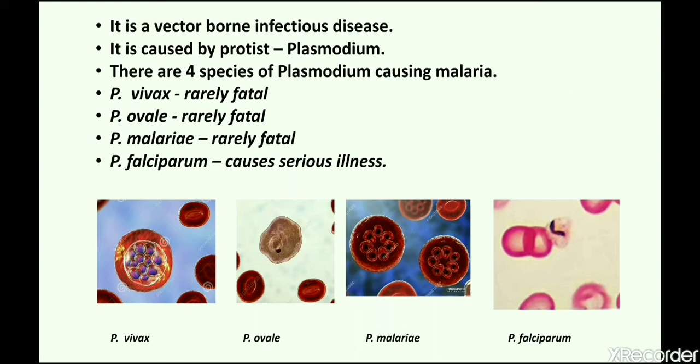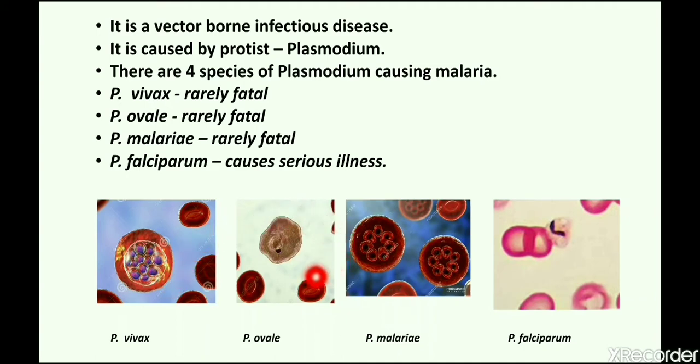It is caused by protist, that is Plasmodium. There are 4 different species of Plasmodium which cause malaria. First species is Plasmodium vivax. You can see on your screen. This is Plasmodium vivax. It is rarely fatal.